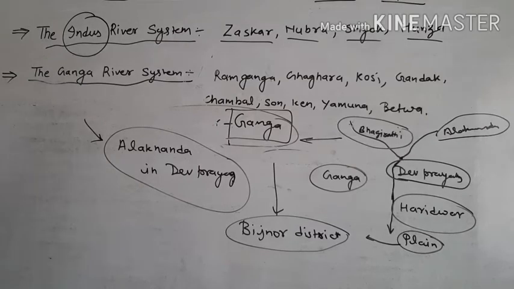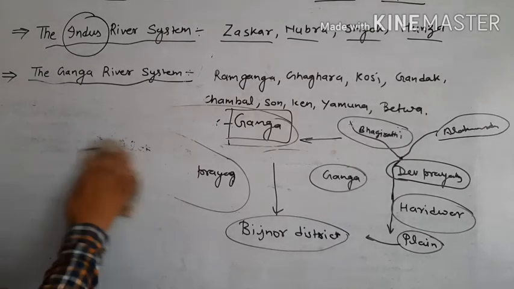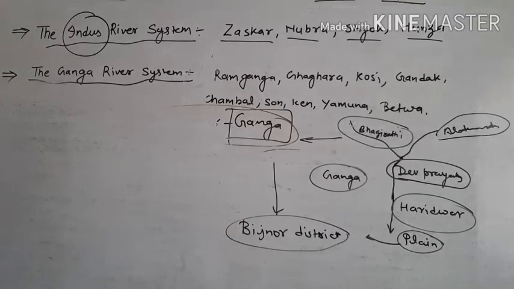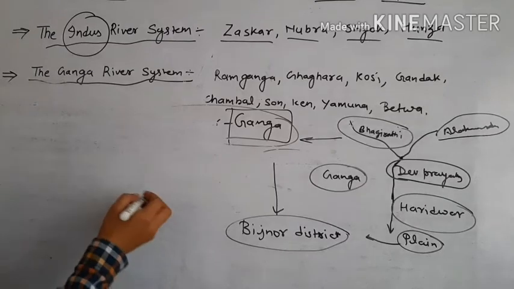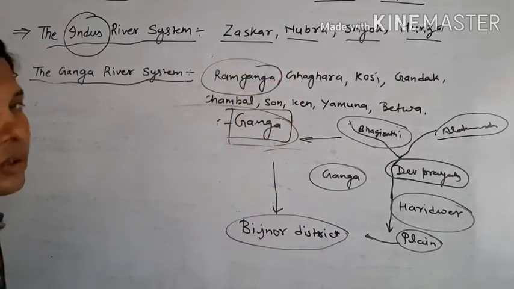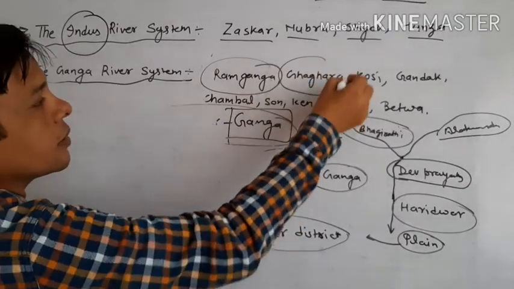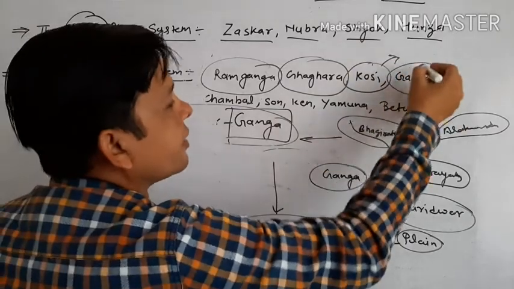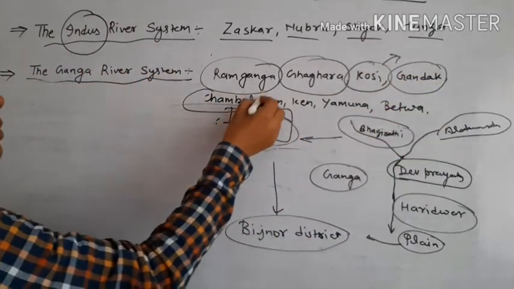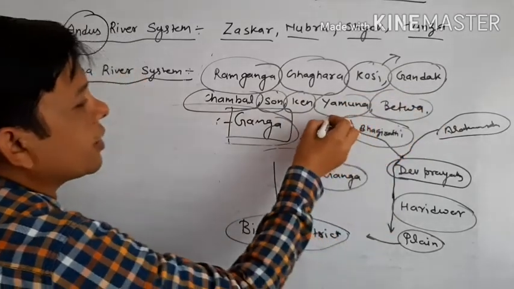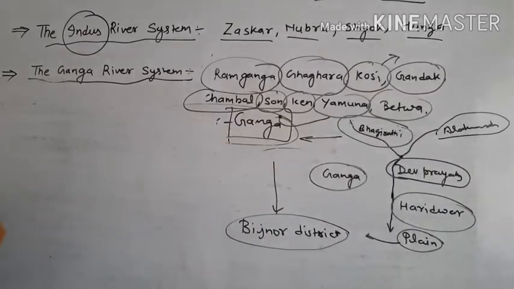And after that it flows southward and eastward, and there are many tributaries that meet this river, like Ramganga, which meets near Kannauj; Ghaghra, Kosi meet in Patna; Gandak meets in Patna; Chambal, Son, Ken, Yamuna, Betwa. Yamuna is the biggest tributary of the river Ganga, and it meets in Prayagraj